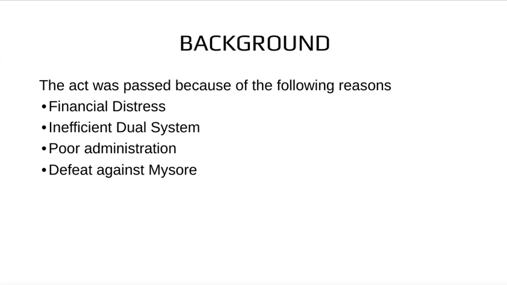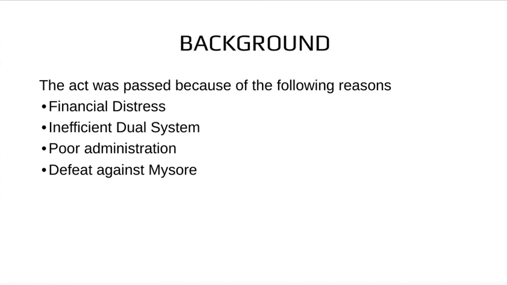But the major case we see here is that the company faced financial distress. The company was not able to pay the amount to the British government, and they were unable to meet their commitments since 1768, and in 1772 the company asked for a loan of £1 million from the British government. So the British government decided to regulate the affairs of the company.